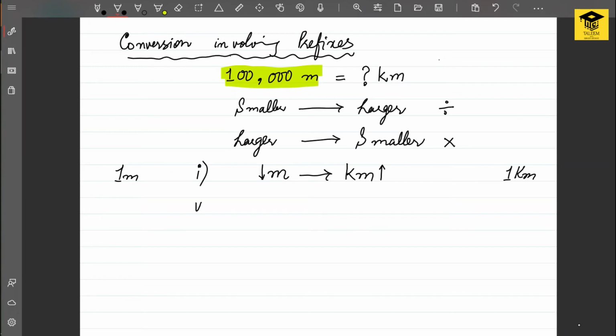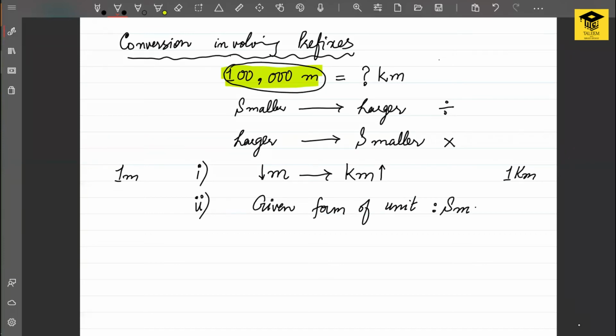Second thing we need to do is figure out what is the given form of unit. So the given form of unit is this one. We have been given a quantity which is expressed in meters. So it means that the quantity is provided to us in a smaller unit.